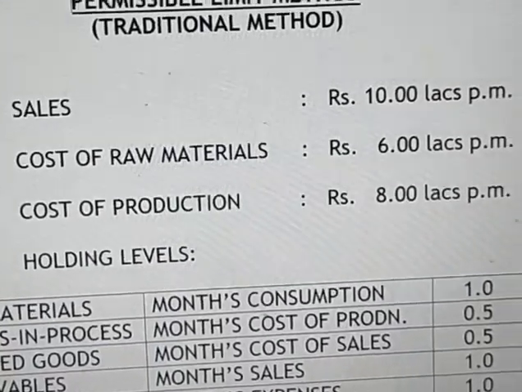So, the assessment of funds required to be blocked in these items, that raw material, finished goods and receivable, etc., is the total working capital requirement, which must be financed through net working capital, other current liabilities and bank finance. And minus the margin is nothing but working capital limit or traditional method.